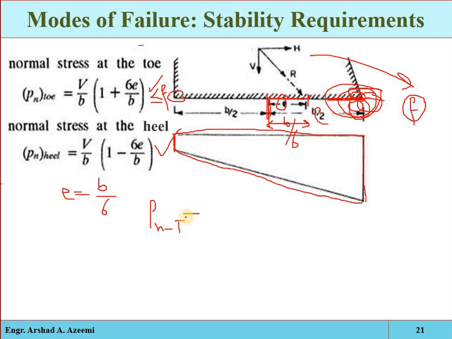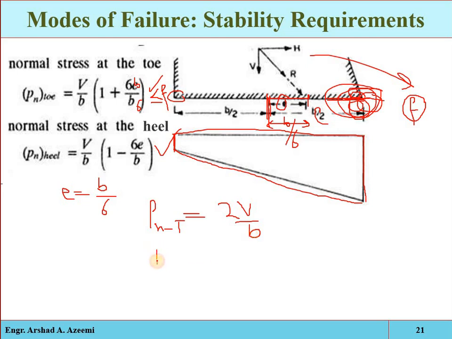So just put here B by 6, so you will get what? 2V divided by B. Okay, so that will be the maximum stress which will be produced at the toe point.